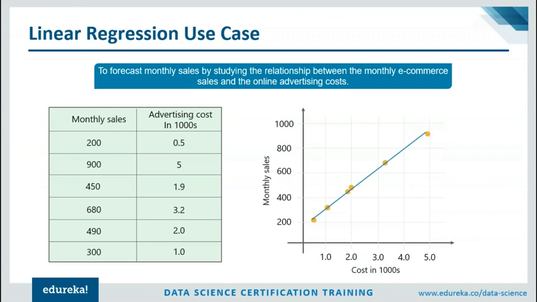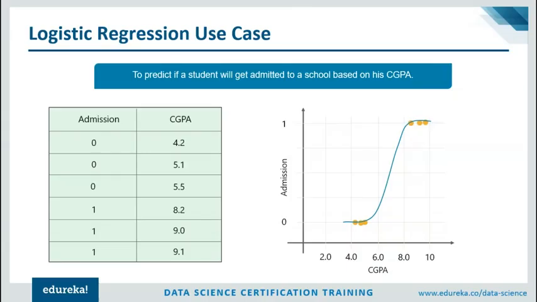Now let's take a look at a use case for logistic regression. So guys, our problem statement here is to predict if a student will get admitted to a school based on his CGPA. If you look at our data set, it contains two variables, the CGPA and the admission variable. X over here indicates the CGPA and Y indicates whether these students will get an admission in college. So 1 here will mean that you've got an admission and 0 means no admit. Now here the logistic regression will help assess what level of CGPA leads to admission in a college.